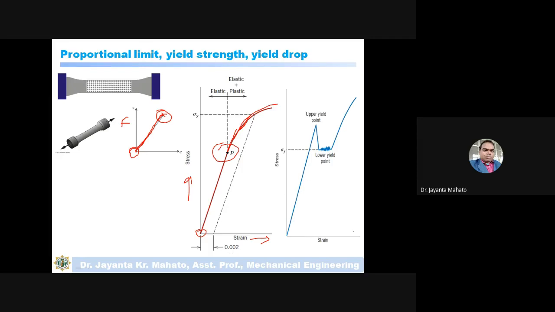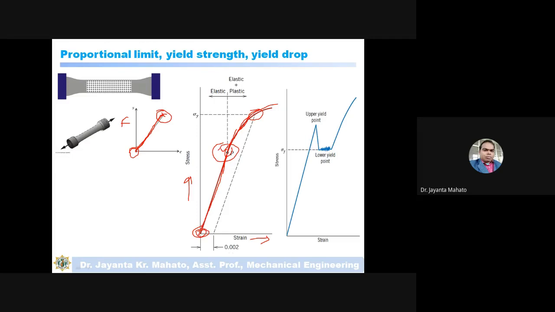So this yield stress is calculated. This stress is beyond the proportional limit, and it is calculated by offsetting this linear line. The linear line is the linear deformation that occurs from the start to the proportional limit.